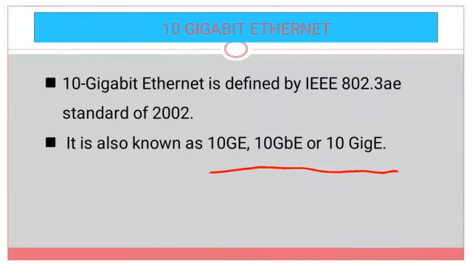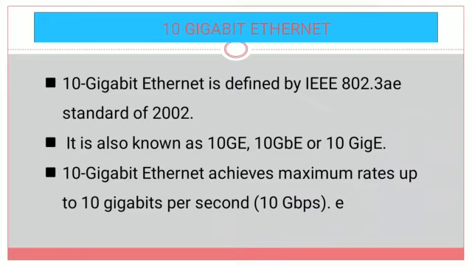That means either we call it 10 gigabit Ethernet, or shortly we call it 10GE. 10GE means G means gigabit, E means Ethernet. Otherwise we call it GBE also, where GB means gigabit and E is Ethernet. Otherwise we call it Gig E. This is also another name used for 10 gigabit Ethernet.